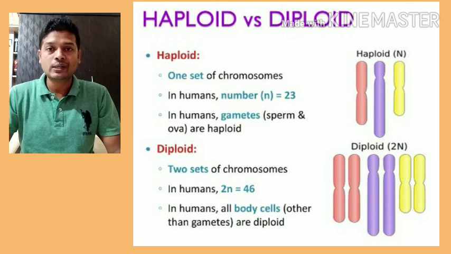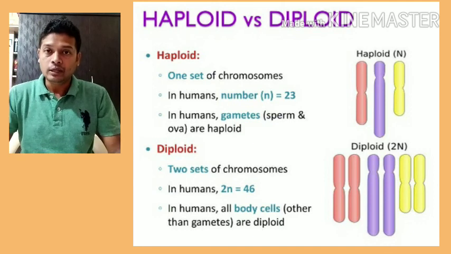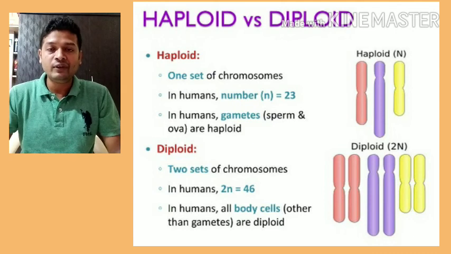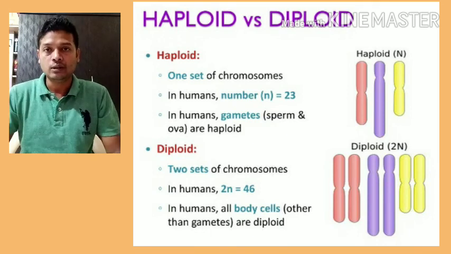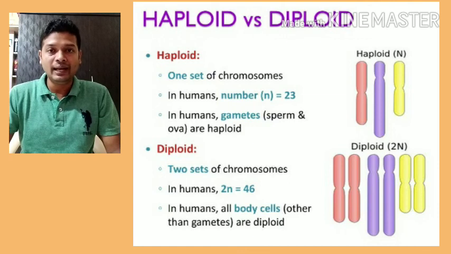And when the chromosomes are present in halves, not in pairs, they are called haploid. So when we have separated 23 chromosomes and another 23 chromosomes separated, that condition is said to be haploid. Diploid is also known as 2n and haploid is known as n.